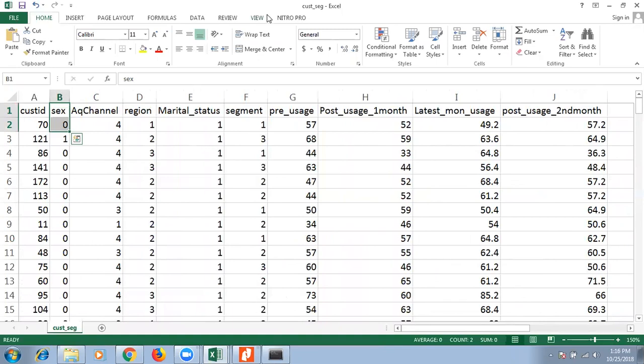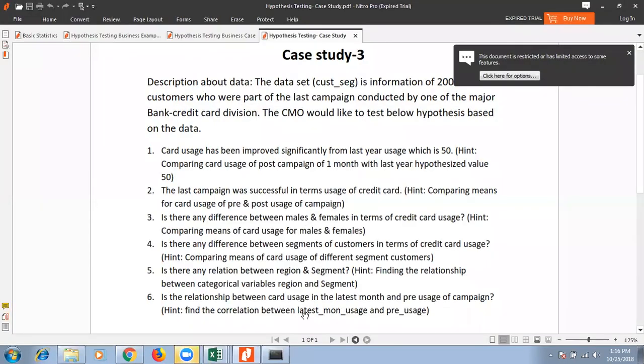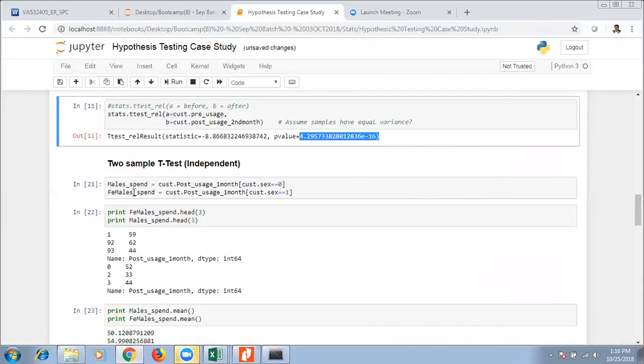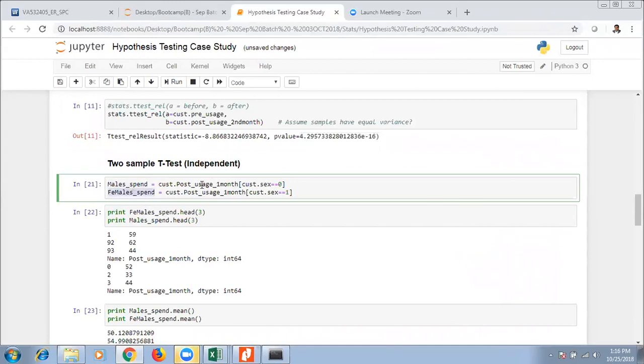Right? So the first thing you need to do is have two samples separately. What I mean to say is that first you get the male spend and female spend. So customer gender equal to 0, I'm calling males, and I'm filtering out those observations as male spend, and equal to 1, I'm calling females.